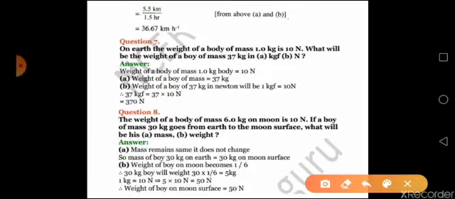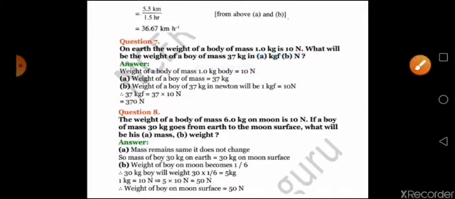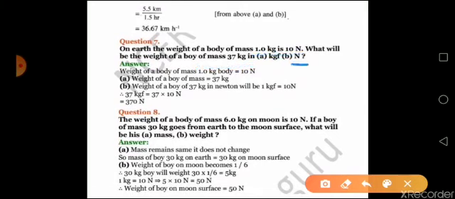In question number 7, it is given that the weight of a body of mass 1 kilogram is 10 Newton. If so, what will be the weight of a body of mass 37 kilogram in kilogram also, and also in Newton? Clear? Now it is given that for mass 1 kg, in Newton it will be 10, that is, 1 kg is equivalent to 10 Newton.